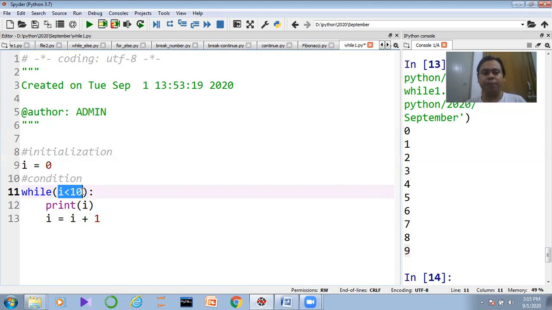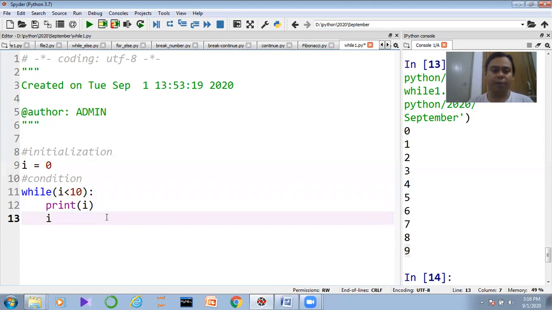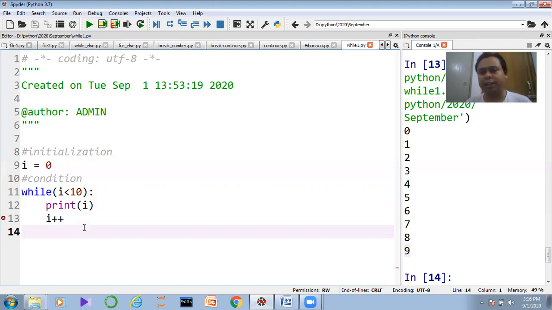But here I have provided what? Here I have provided the increment. Now some of us definitely know the C programming language or the Java programming language. They might know this particular thing. If I want to increase the loop by i plus plus, it is possible in the C programming language, guys, but here it is not possible. In C and Java it is actually used. It is called the increment operator, but here the increment operator is not supported, guys.